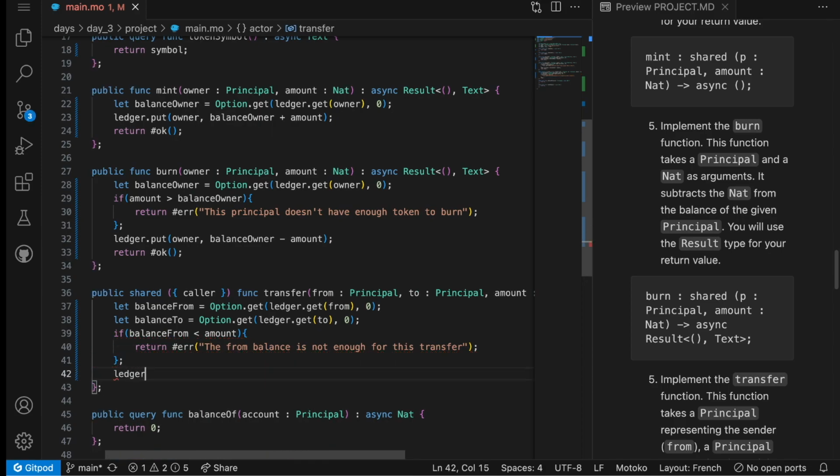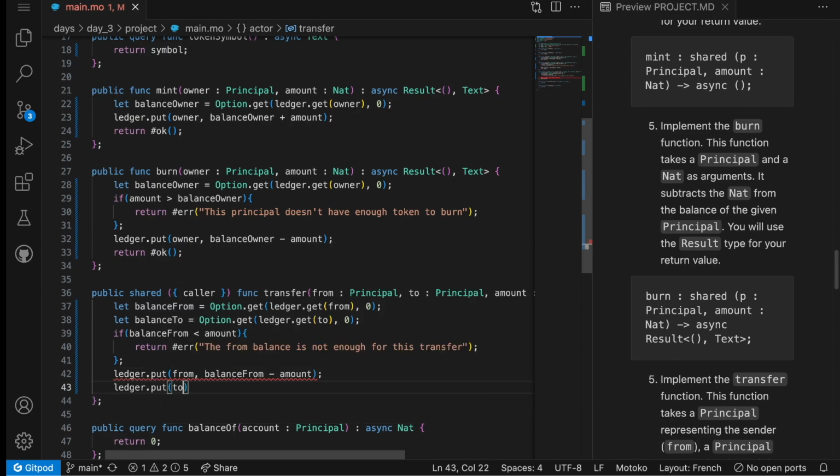Otherwise, we will simply do ledger.put from, which would be from balance minus amount, and ledger.put to, balance to plus amount.